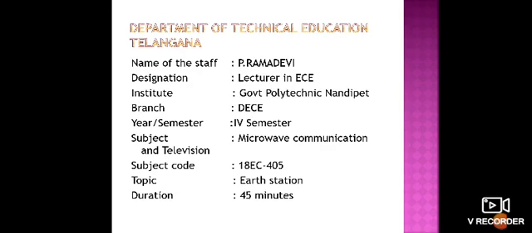The next one is the double conversion transponder. The name already indicates that it does the process two times. That means the translation is done two times. That's why it is called a double conversion transponder. And the third one is the regenerative type.